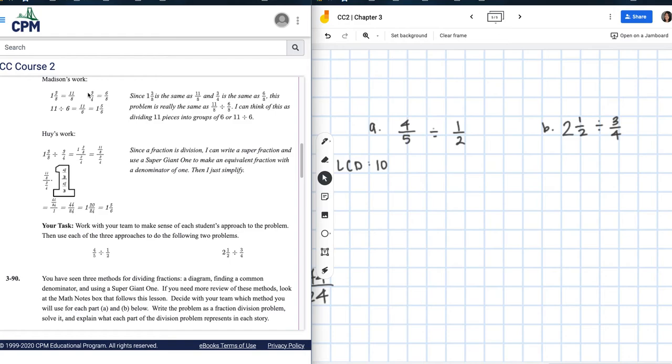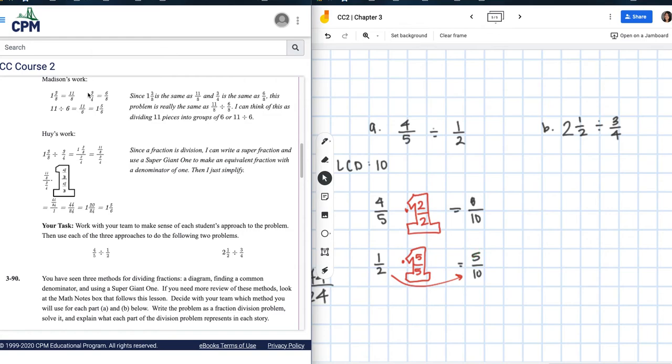Okay, so converting these fractions, I have 4/5. I need to have 10 in my denominator. So I'm going to use my giant 1. I'm going to multiply by 2 over 2 for this one because I know that 5 times 2 equals 10. So I'm going to go ahead and multiply straight across. This gives me 8/10. For 1/2, I need 10 in my denominator. So how do I go from 2 to 10? I multiply by 5 over 5. Here is my giant 1. 2 times 5 is 10. 1 times 5 is 5 in my numerator.